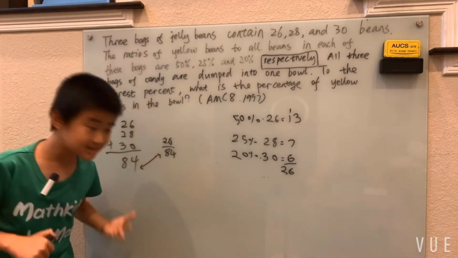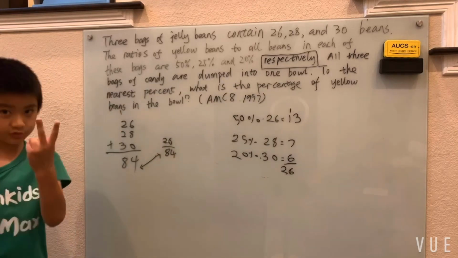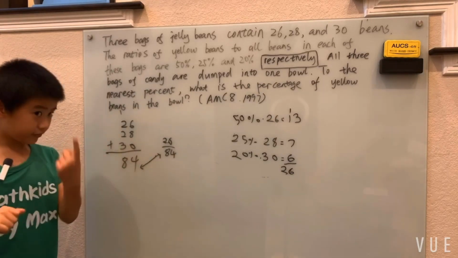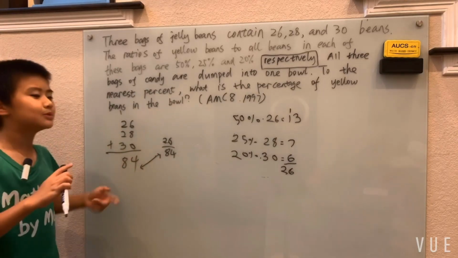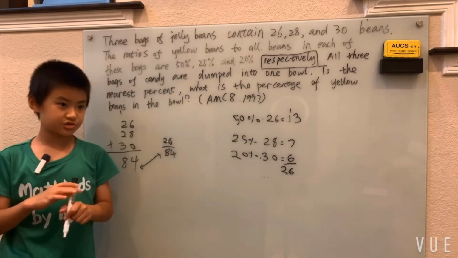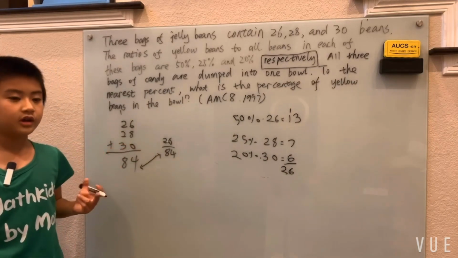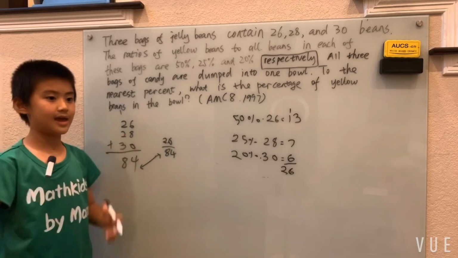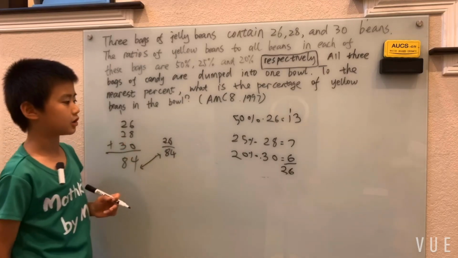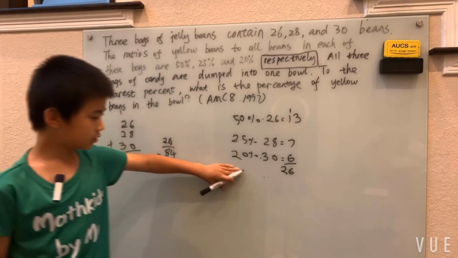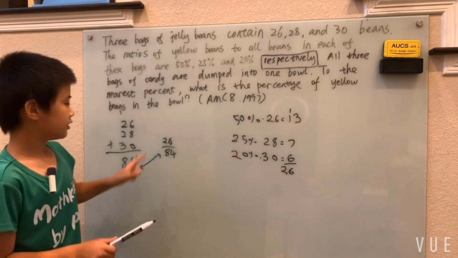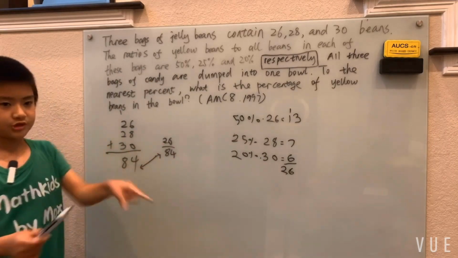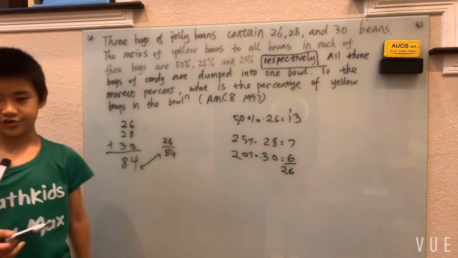To turn something into a percent, there are 2 ways to do that. The first way is obviously to get it to a fraction that has denominator 100, and then just get rid of the 100 and add the percentage sign to the numerator. Now, the other way is to turn your number into a decimal and then slide the decimal 2 spaces to the right.